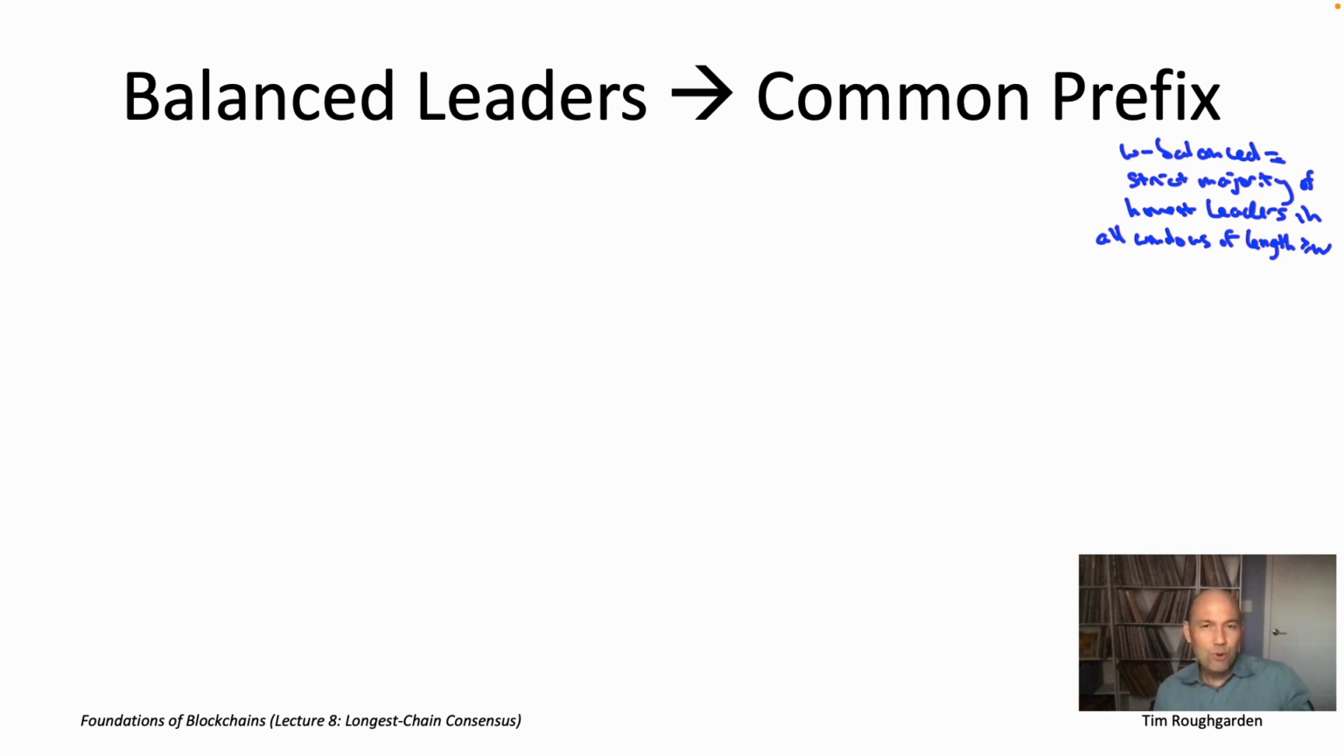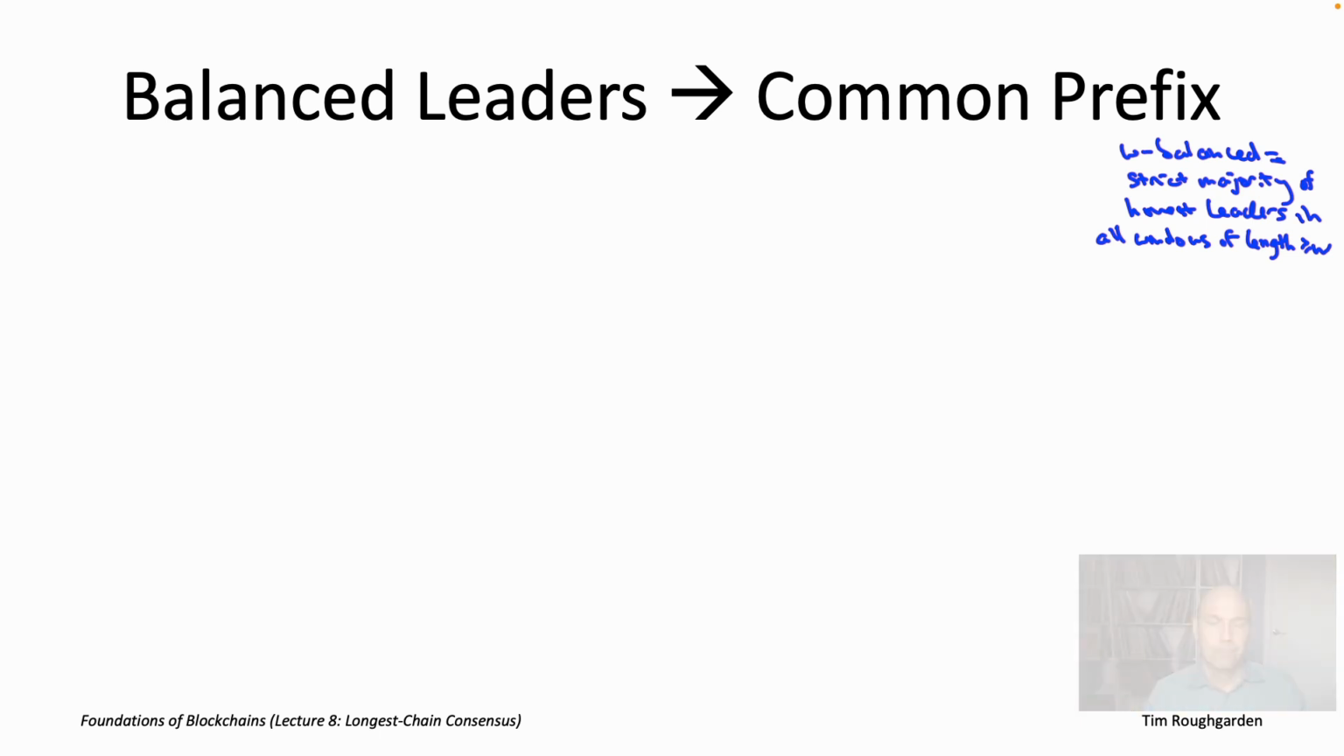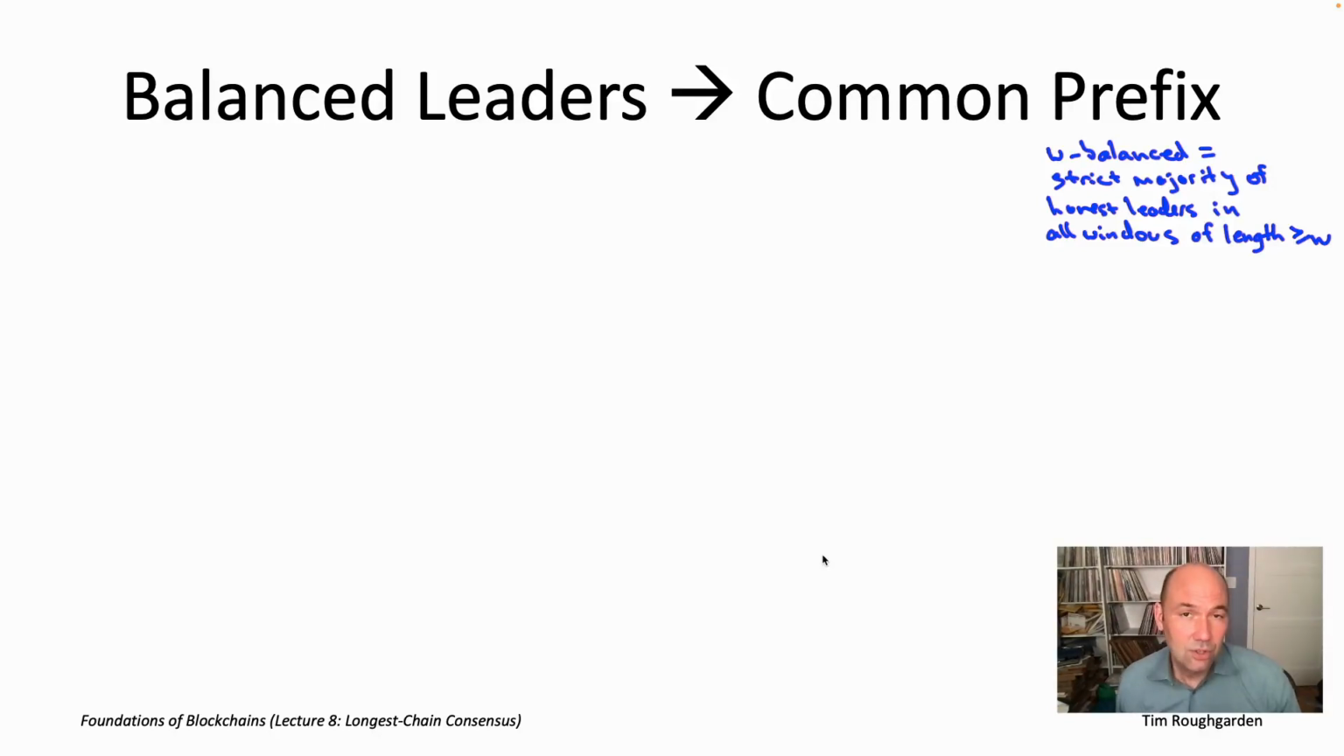What remains to prove is that balancedness of the leader sequence is not merely a necessary condition for having consistency and liveness guarantees. It's also a sufficient condition. That is, lack of balance in a window is the only obstruction to the properties we want of longest chain consensus. So we're going to be proving that longest chain consensus satisfies all kinds of nice properties as long as the leader sequence is balanced.